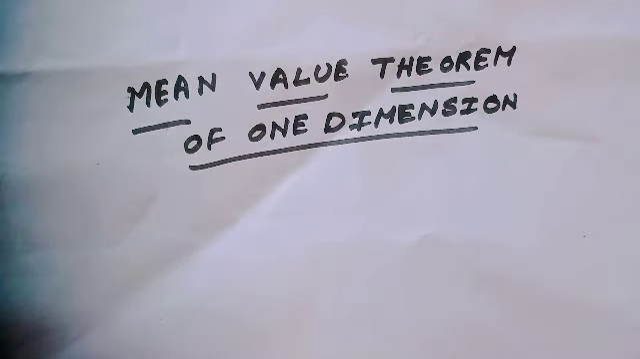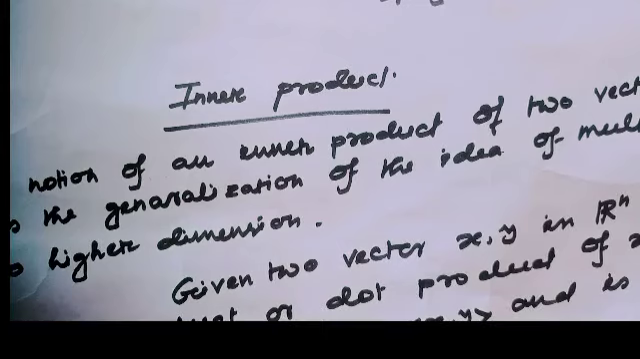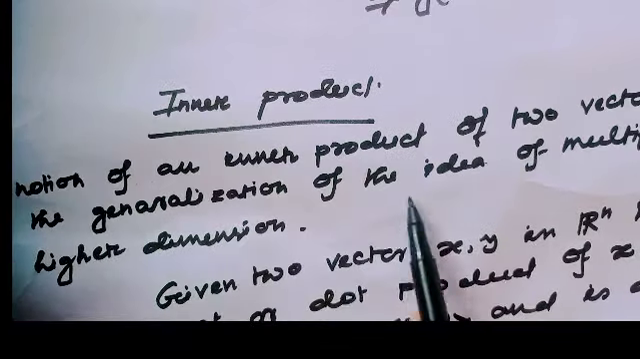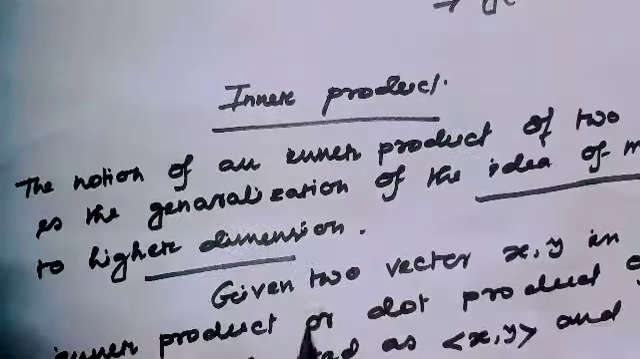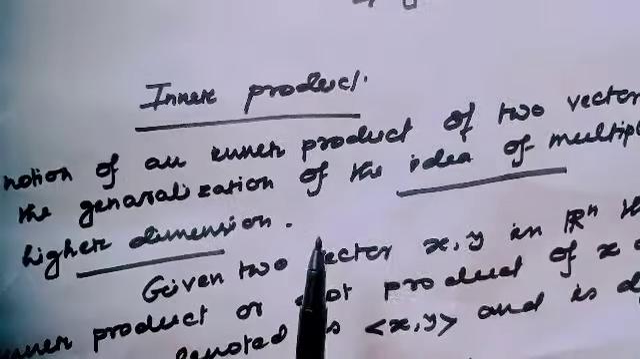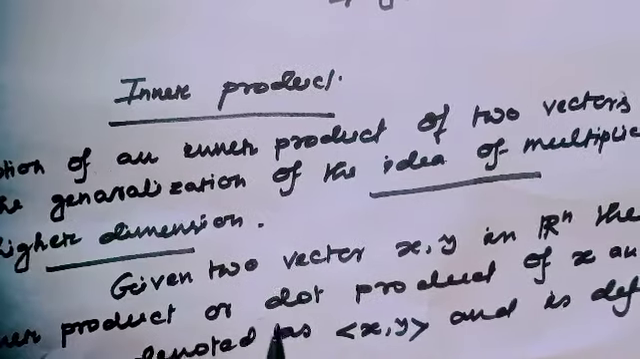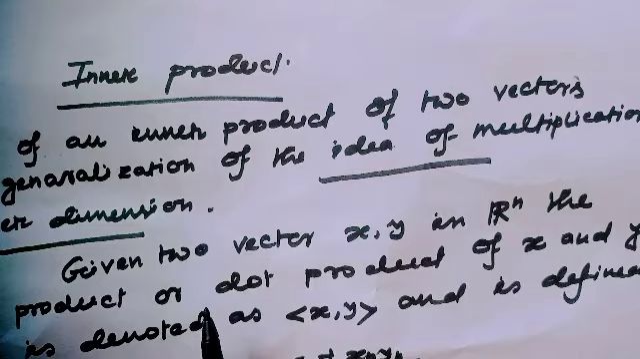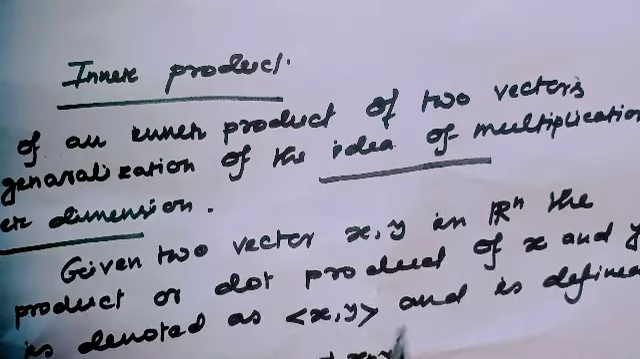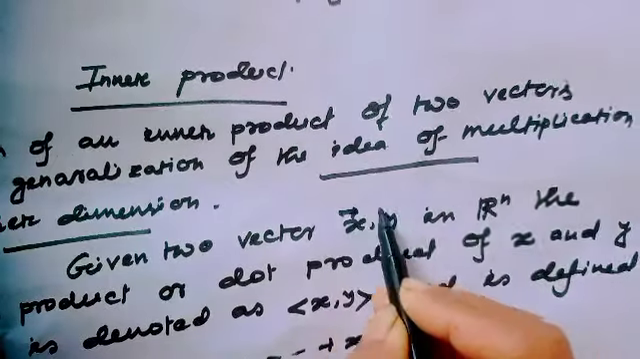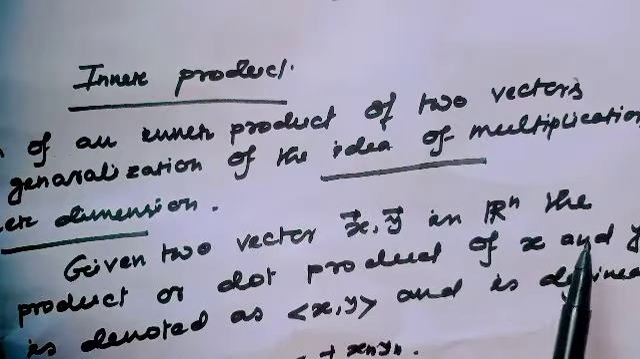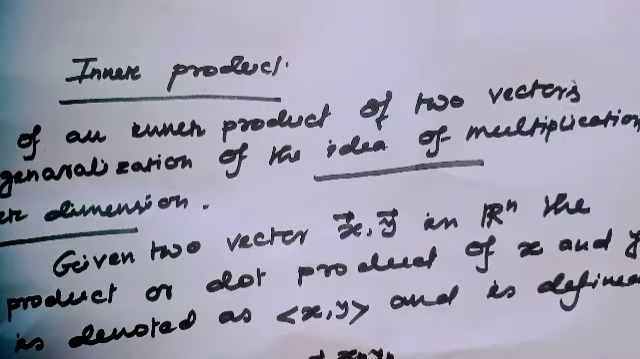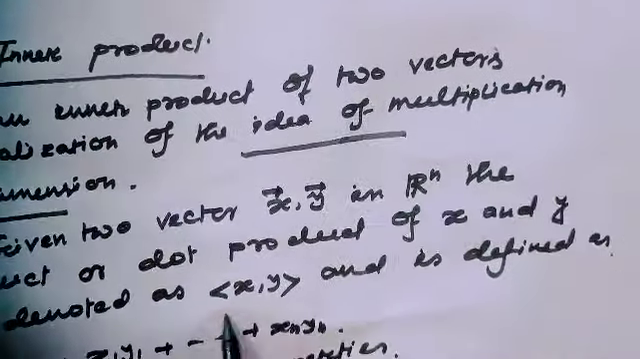have knowledge about the inner product. The notion of inner product of two vectors is actually a generalization of the idea of multiplication in higher dimension. That means in higher dimension, multiplication of two vectors means inner product. Okay? Here the idea is, given two vectors x and y in Rn, the inner product or dot product of x and y is denoted like this.